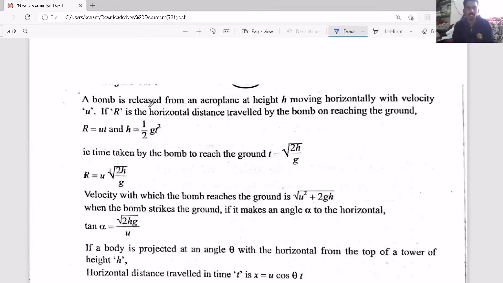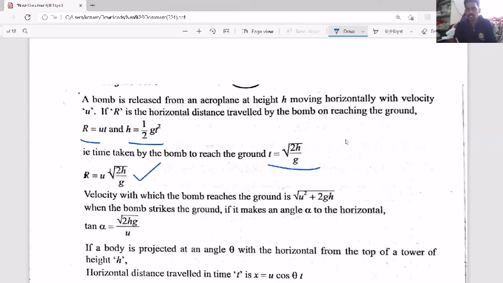If you take here, a bomb is released from an aeroplane at height h, moving horizontally with velocity u. If r is the horizontal distance traveled by the bomb on reaching the ground, then r equals ut, and h equals half gt square, where t is the time to reach the ground, that is under root 2h by g, and the range is u into t. Same formulas, but the situation they have created is like this. So like that they create one situation.